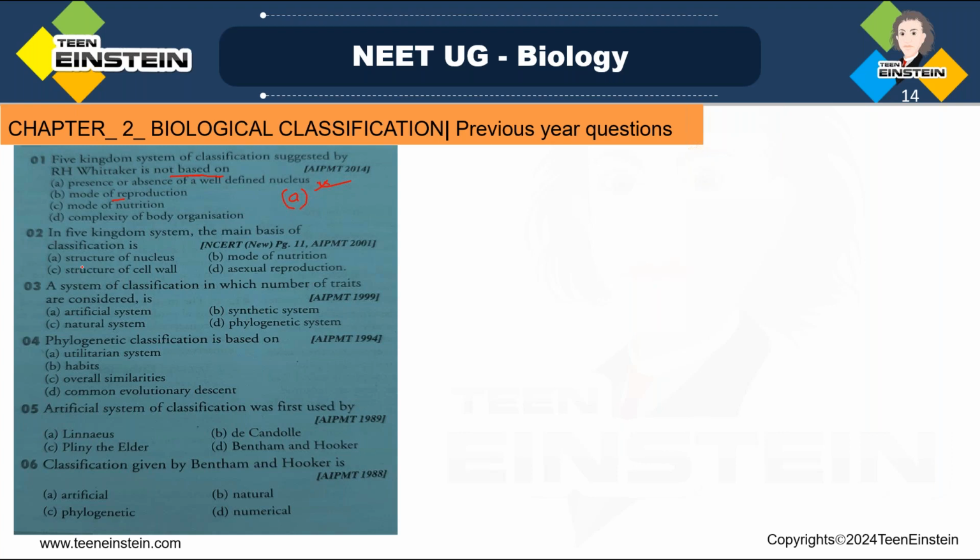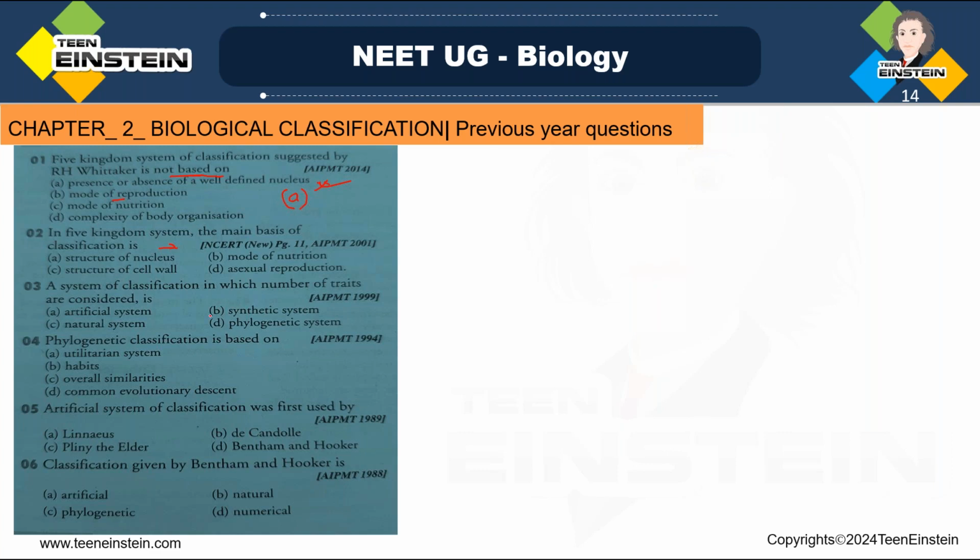Okay, second question is, in five kingdom system, which is the main basis of classification? So here the same question you are getting. So five kingdom classification, main basis of classification, what and all options they are giving? Structure of nucleus, B mode of nutrition, C structure of cell wall, and D asexual reproduction. This is on the basis of what?